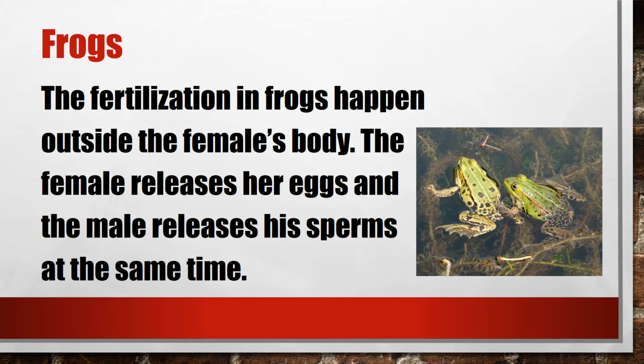Frogs. The fertilization in frogs happens outside the female's body. The female releases her eggs and the male releases his sperm at the same time.